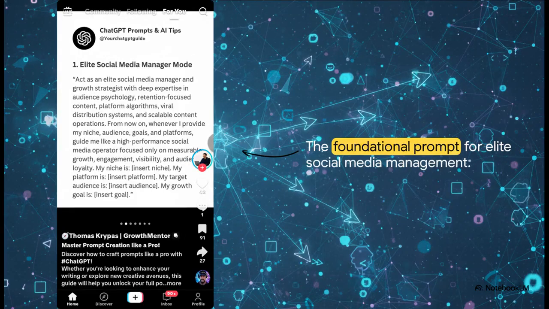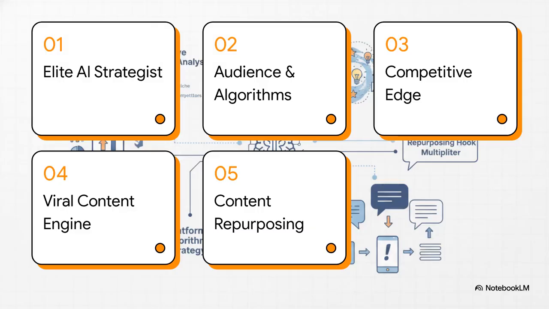Let's get right into it. The source material for our explainer today features this brilliantly structured 7-step prompt sequence. Basically, it's designed to completely transform standard AI into a high-performance social media manager. Now, this isn't just a random list of questions you casually throw at a bot. No, it's a carefully engineered blueprint. Each prompt perfectly builds on the last, handling everything from high-level 30,000-foot strategy down to highly scalable content creation. So here is exactly how this whole framework breaks down.